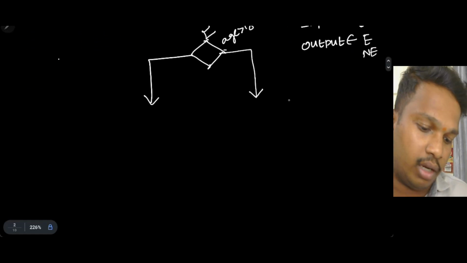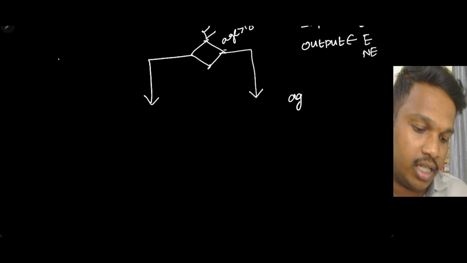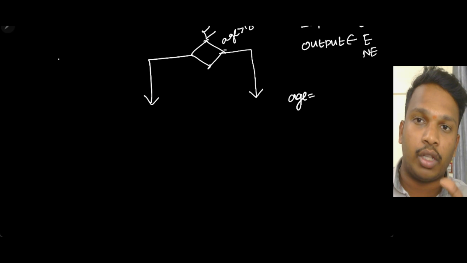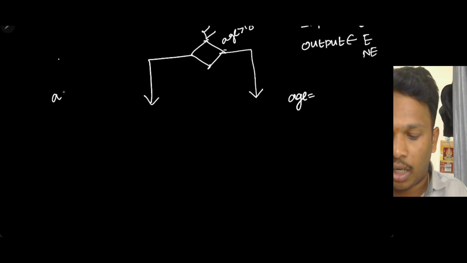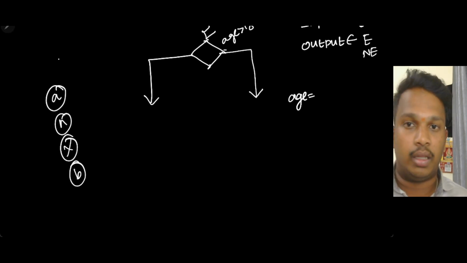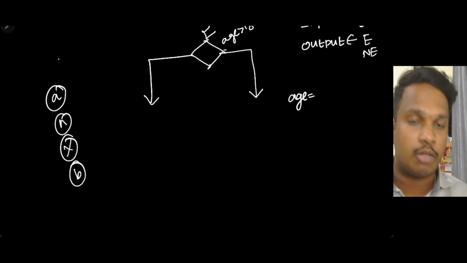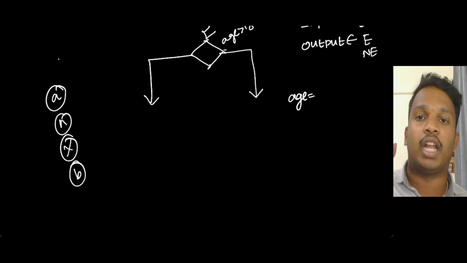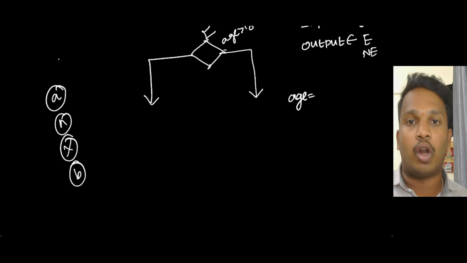Now first, we'll take one age is equals to. For easy understanding, write variables also with good names. Don't write like a, n, x, b like this. Okay, you will get confused. This is a small code, so it was no problem. Whenever you are writing 100 lines, 200 lines, 300 lines, you will not even understand why you are using some nonsense variable names. In software, this is a must.